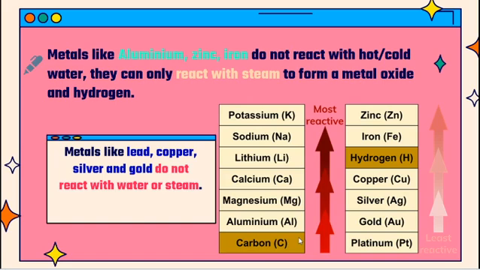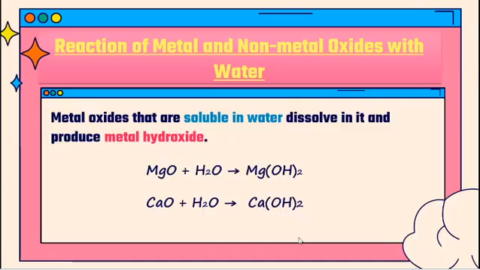So this is the reactivity series of metals. You can get an idea about this. Potassium, sodium, and lithium are all highly reactive, while silver, gold, platinum, and copper are low reactive, that is, the least reactive metals. The next one, reaction of metal and non-metal oxides with water.